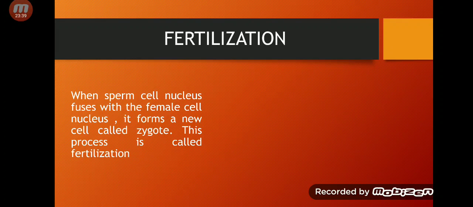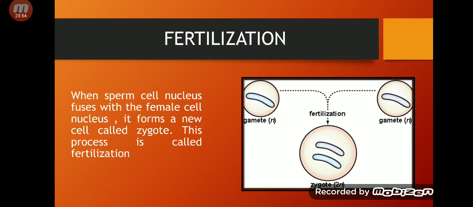The process in which the nucleus of the egg cell and the nucleus of the sperm cell fuse together to form a zygote is called fertilization. Look at this picture.